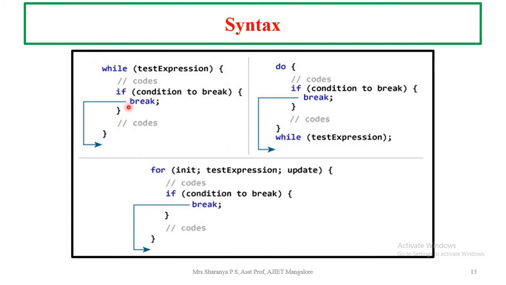That is how, whenever it sees break as a keyword, it completely terminates the current loop which is currently executing. Here even with the do while, if the condition is used and it finds a break statement, the control will completely come out of this loop and execute the next set of code. The same holds good with the for loop as well. With all three looping statements, we can use the break.